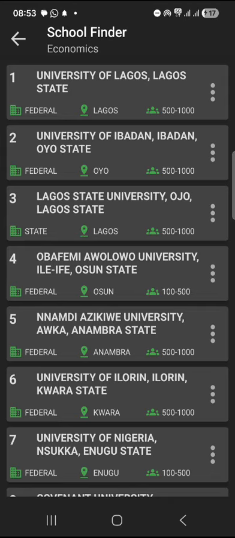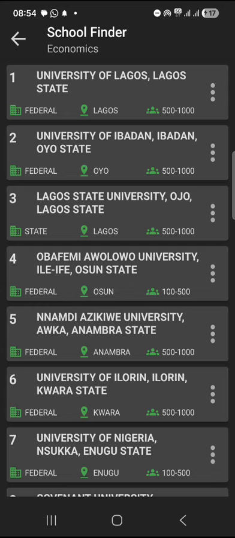Because if about 50 people apply for a given course in a school, it means they're going to select from that pool of candidates. Most likely that's what they'll focus on. So what that means is you have lesser competition compared to a school where about 1000 people applied for that course. So that's one piece of information that is very important for you to take note of.